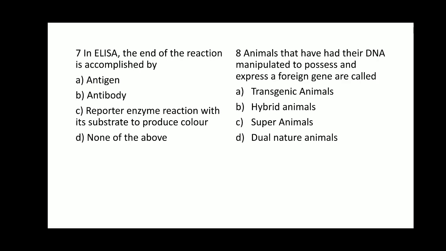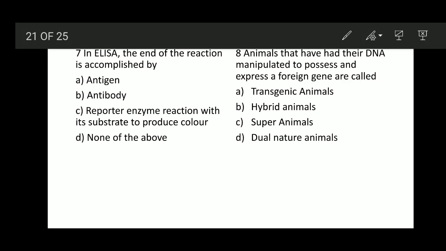And option D, none of the above. So the end of the reaction is accomplished by reporter enzyme. So option C is the right answer. Sometimes the question might be a bit twisted. Instead of reporter enzyme, they could also give the secondary antibodies.